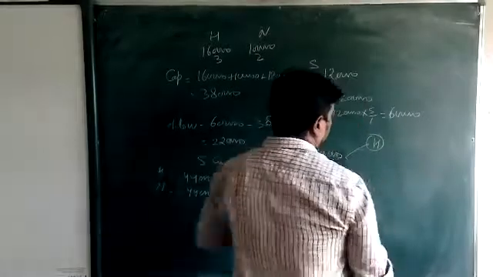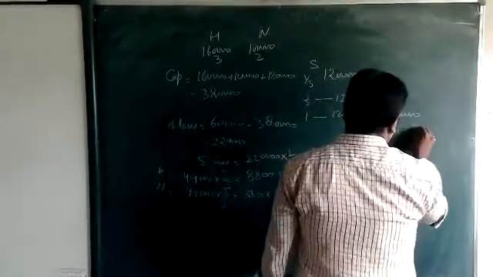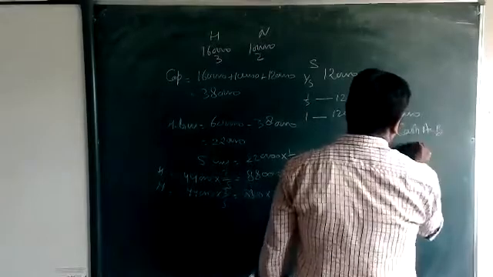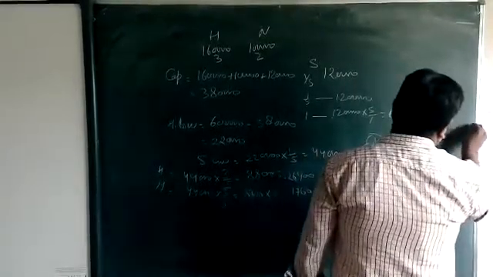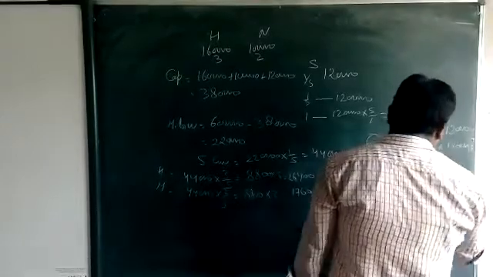First is the entry with the capital. Cash account debit to S capital 1,20,000.